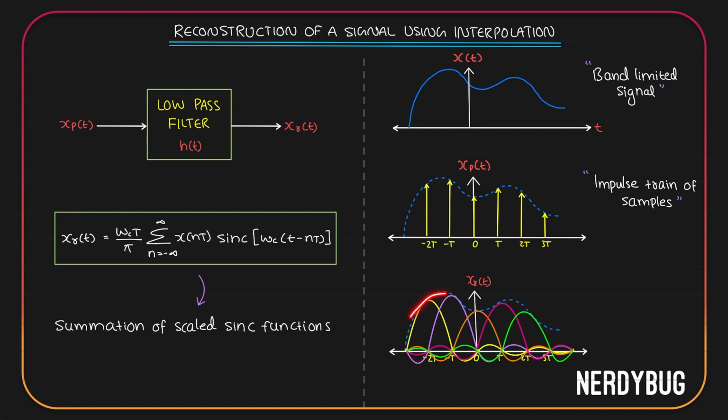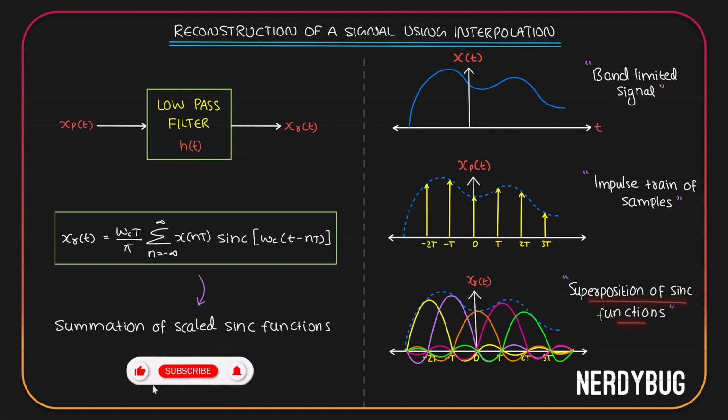You can clearly see how the envelope of all these sinc functions is giving us our original signal x of t. If the samples are sufficiently closer to each other, that is, if the sinc functions are sufficiently closer to each other, we will be easily able to recover x of t from x_p of t. So we can conclude that the reconstructed signal or the output of the low pass filter is simply a superposition of sinc functions. And I hope you understand how simple the equation you have over here is, even though it looks a little bit scary.